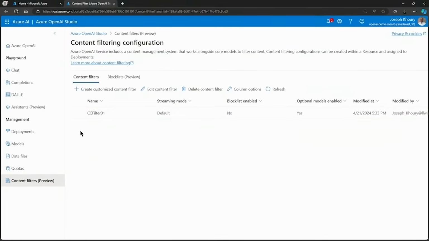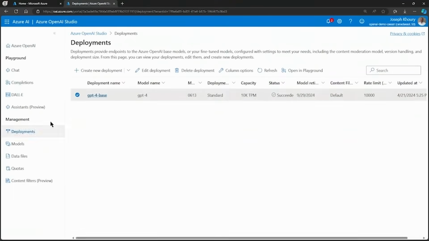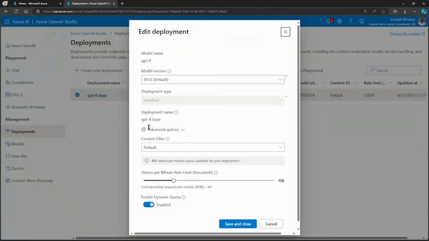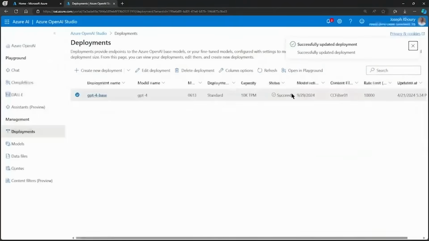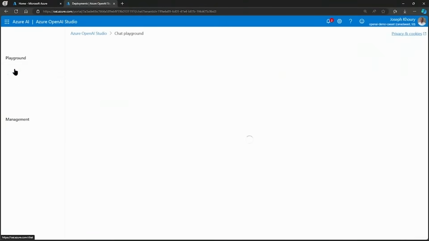So I'll go to Deployments. I'll select Edit Deployment with the GPT-4-Base model already selected. And under Content Filter, expand the list, select CC Filter 01, select Save and Close, and the deployment was updated successfully. So let's go try it out. Under Playground, I'll select Chat.